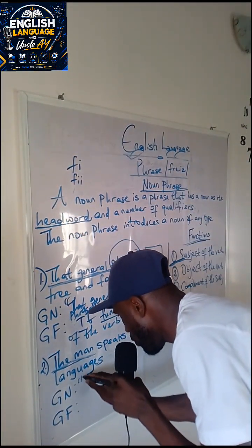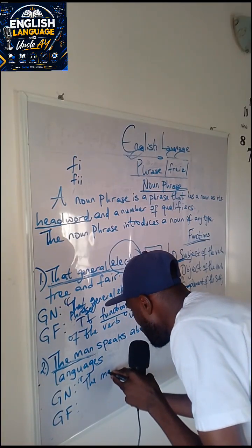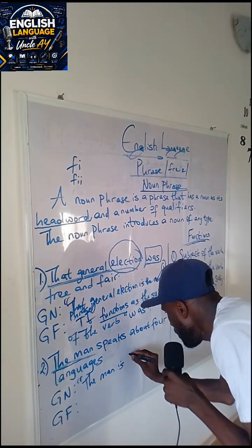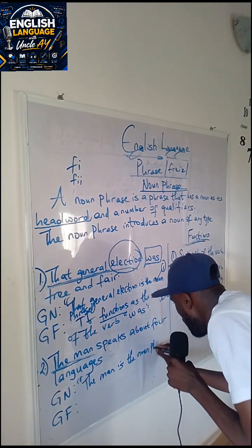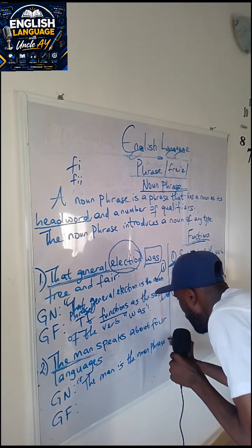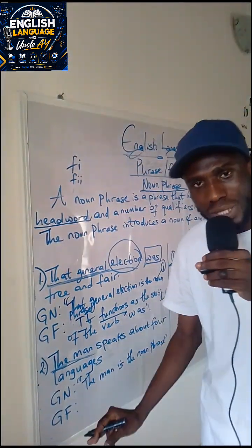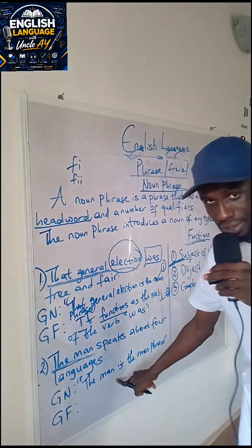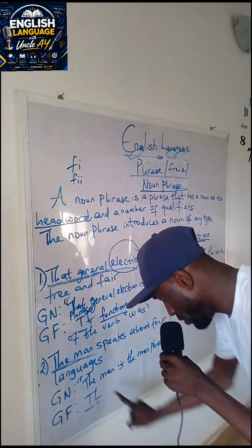So how do we write it? Open quotation, and then it becomes "the man is the noun phrase." End of quotes. Now the follow-up is, what is the function of the man? It. What is the it in question? The man.